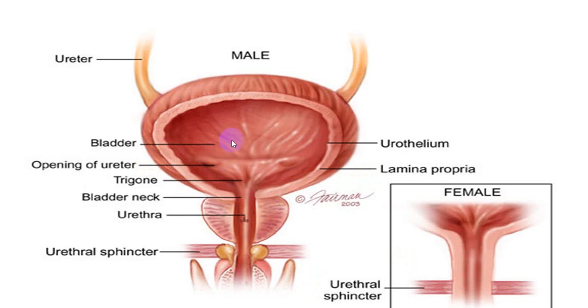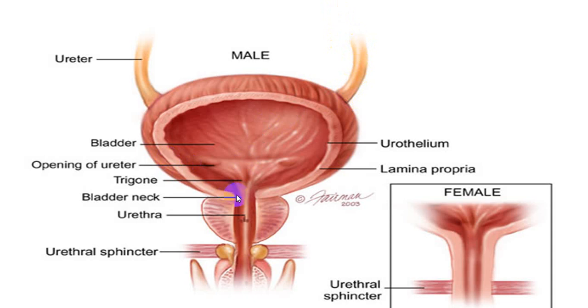Detrusor muscles. This muscle has an inner lining we call the uroepithelium, and an outer wall, the peritoneum. The bladder wall has two openings for the ureters, called the vesico-ureteral junction. This is the bladder, called the vesico, and this is the ureter, the vesico-ureteral junction, through which the urine formed by the kidney comes into the bladder, and the bladder will have a storage function.